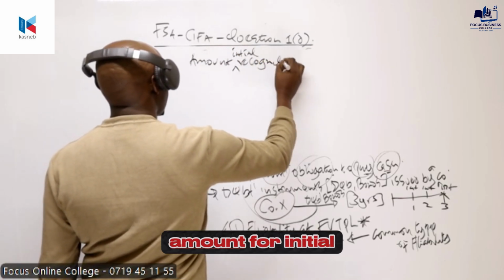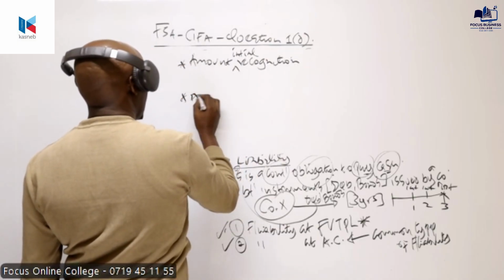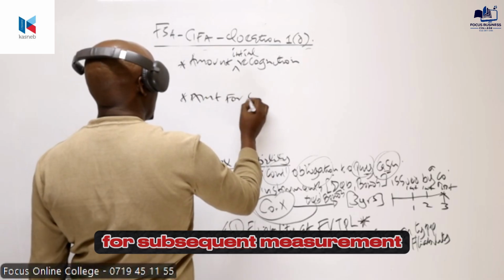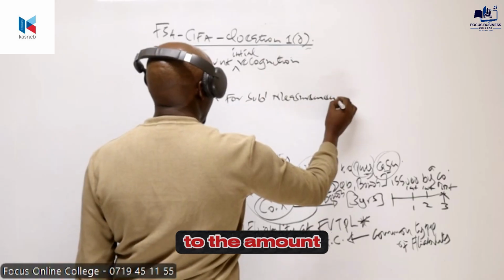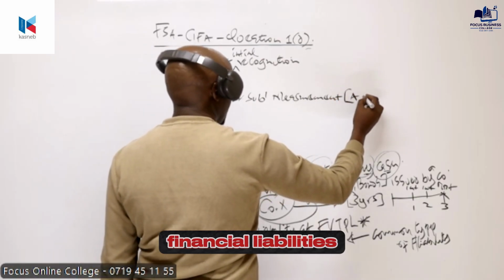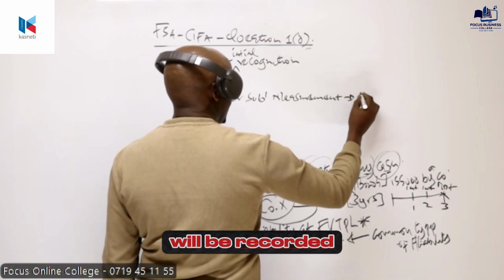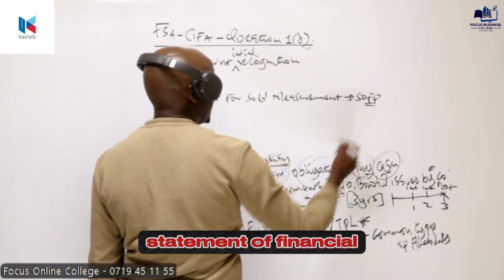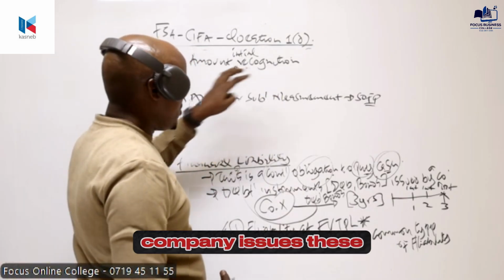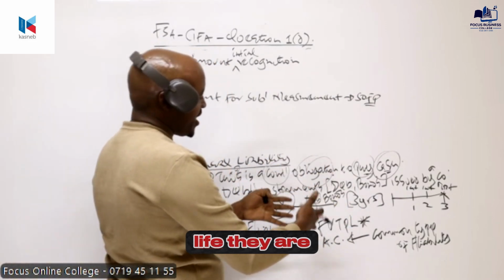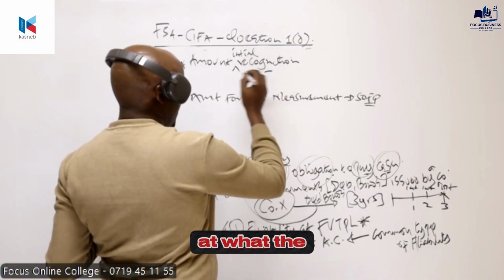When we talk about the amount for subsequent measurement, we are referring to the amount at which these financial liabilities will be recorded in the company's statement of financial position at the end of each year. Now, the amount for initial recognition, or once the company issued this debt instrument having a fixed value, they are initially recorded in the company's books of account at what?